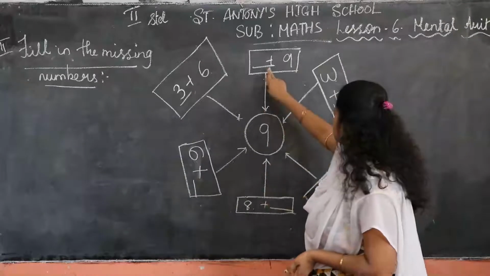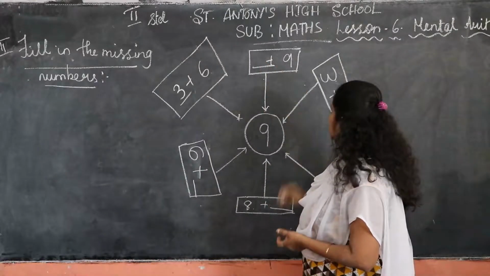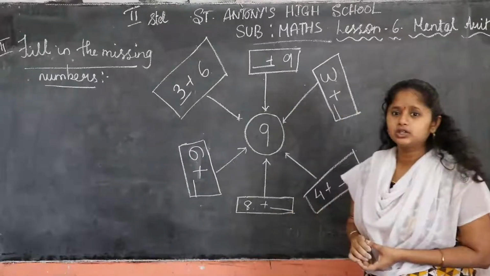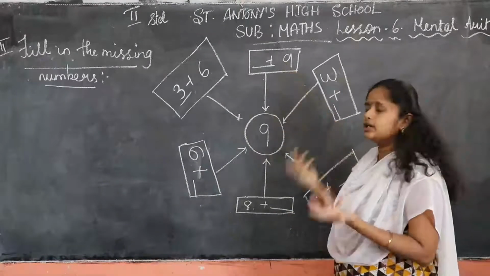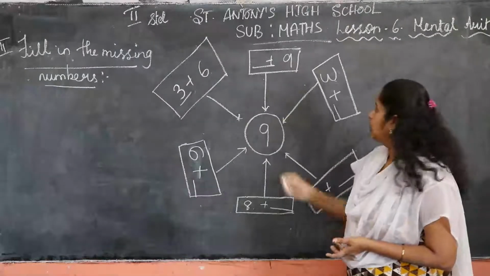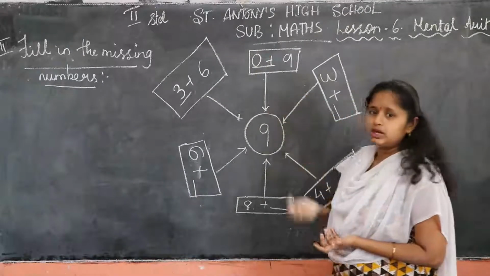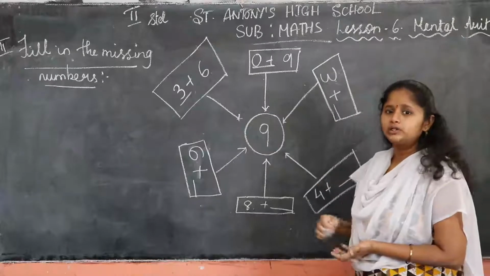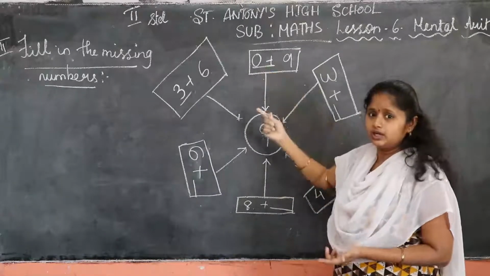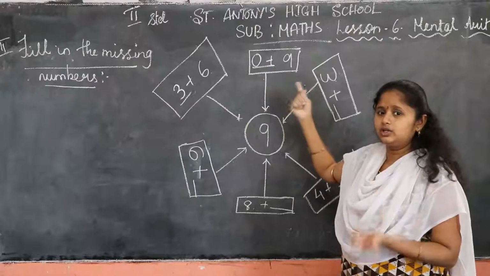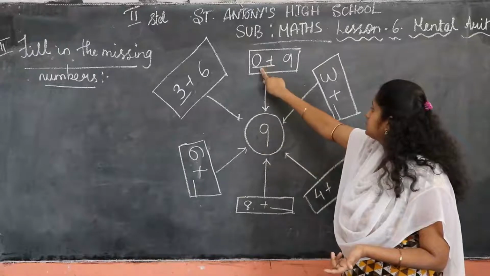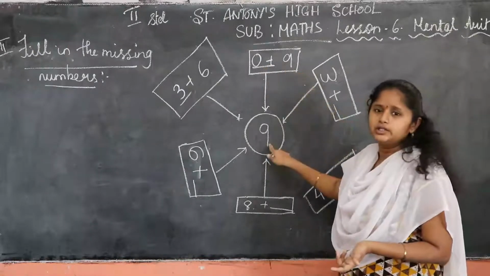Okay, next, dash plus 9. What will be our answer? Here the answer is already given. So what do we have to do here? 0 plus 9 is 9. If we put 1 here, we get 10. If 2, we get 11. Yes? So to get this number 9, 0 plus 9 is 9.